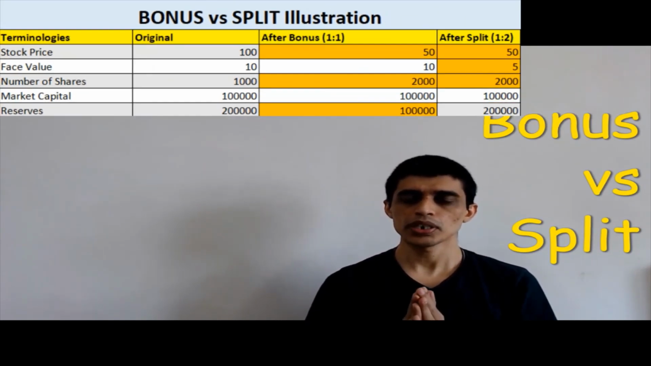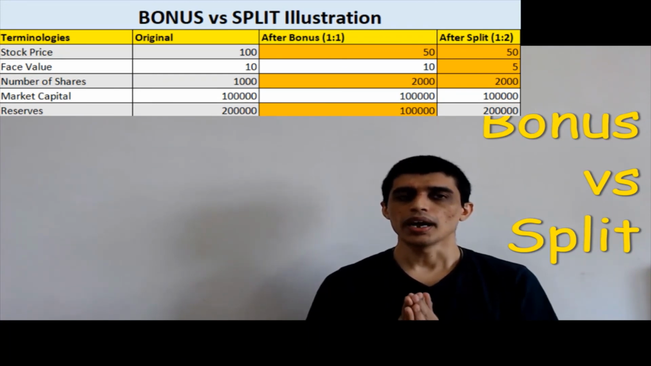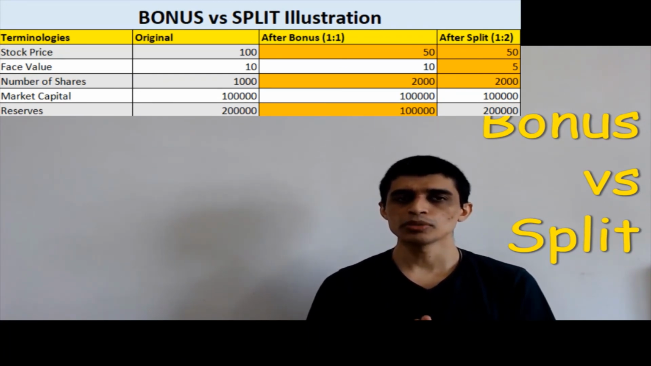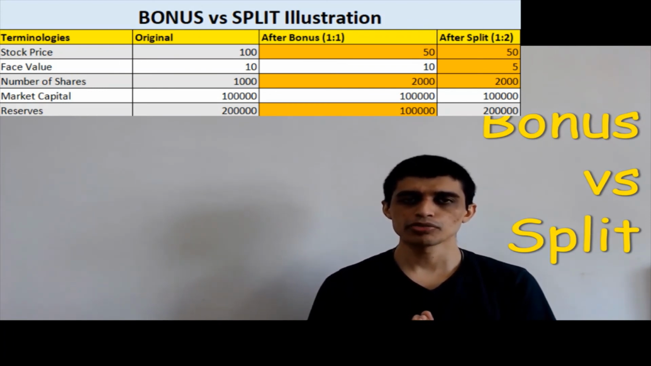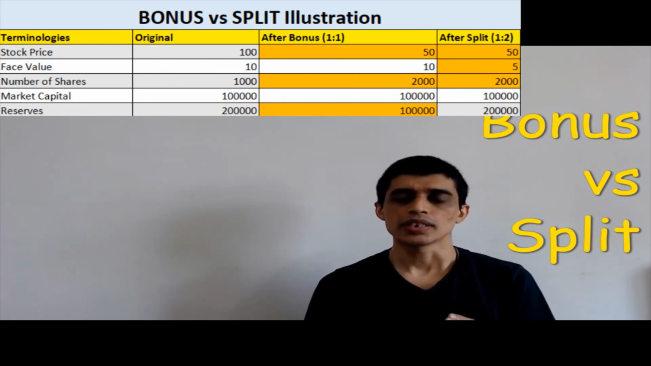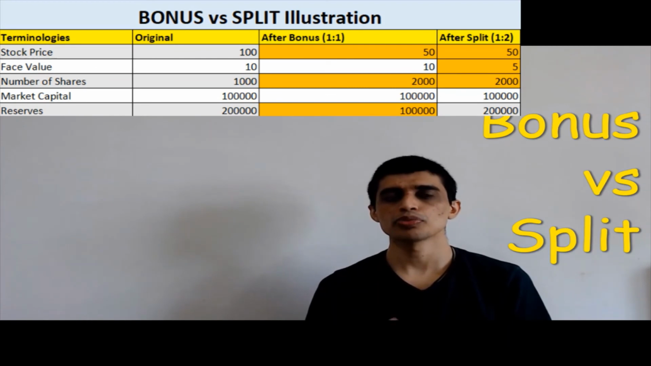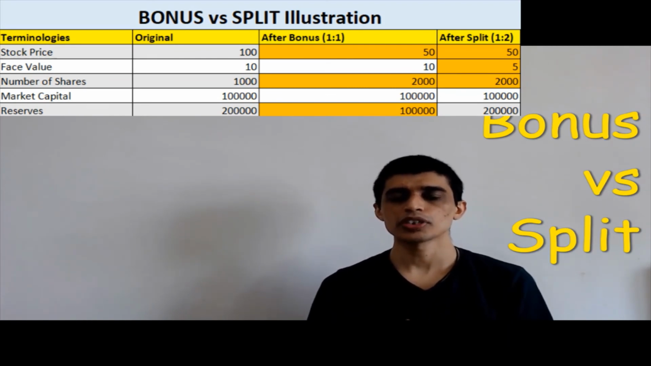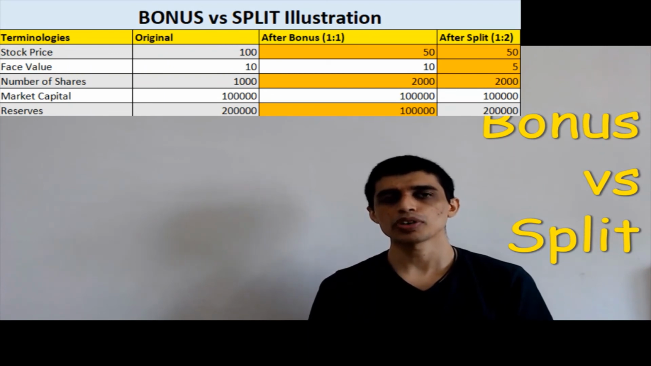Let us understand split versus bonus with this illustration. Suppose the stock price is 100 rupees; after a 1:1 bonus, stock price will become 50, and after a 1:2 split, stock price will become 50. The face value is 10 rupees. After the bonus, face value will not change. After a 1:2 split, face value becomes 5 rupees.